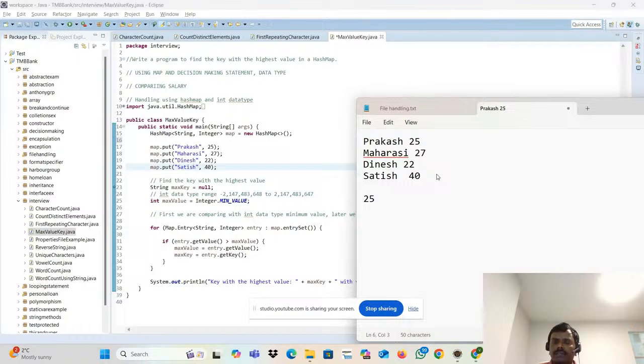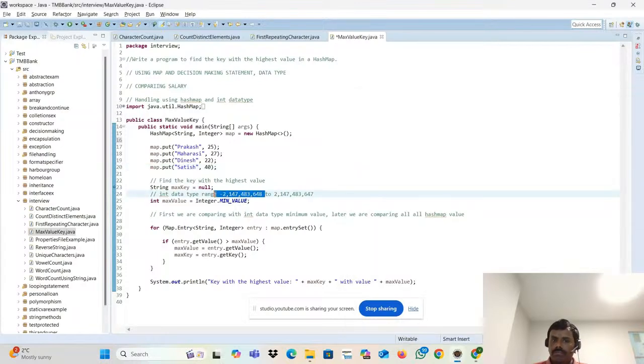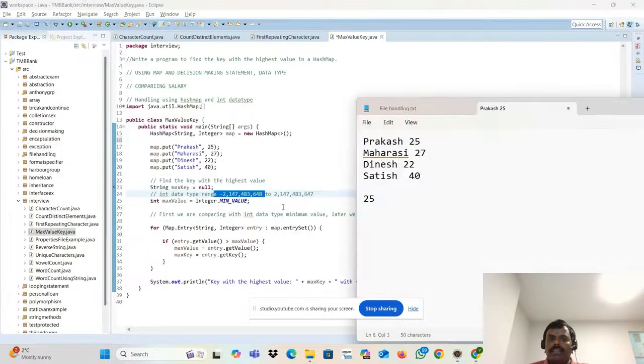People always say zero, but not like that. In the integer data type, the lowest value is -2147483648. That lowest value is what I am taking here, and I am just assuming it as the max value.